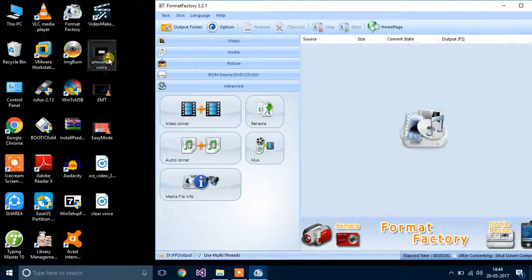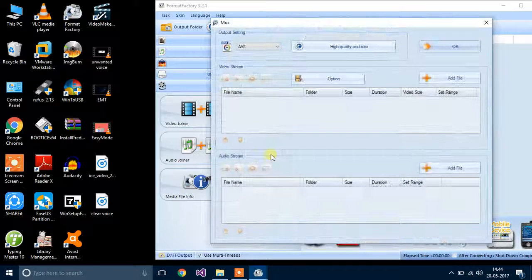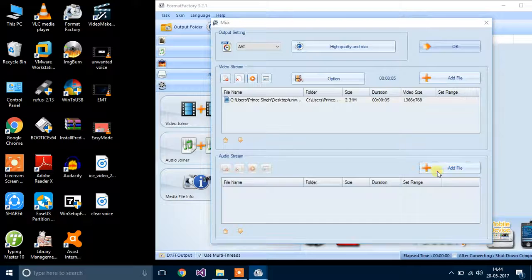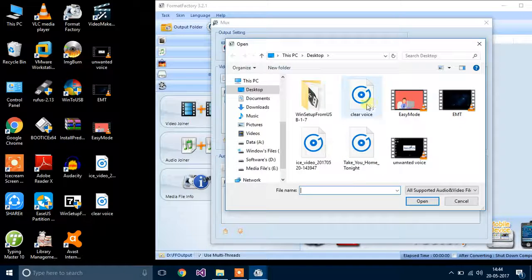Now we merge this video and this audio file. Go to advanced option, go to Mux. Mux is a type which combines both audio and video in one format. Open video. Here is the video, unwanted voice, and here is the audio, clear voice. Click OK.